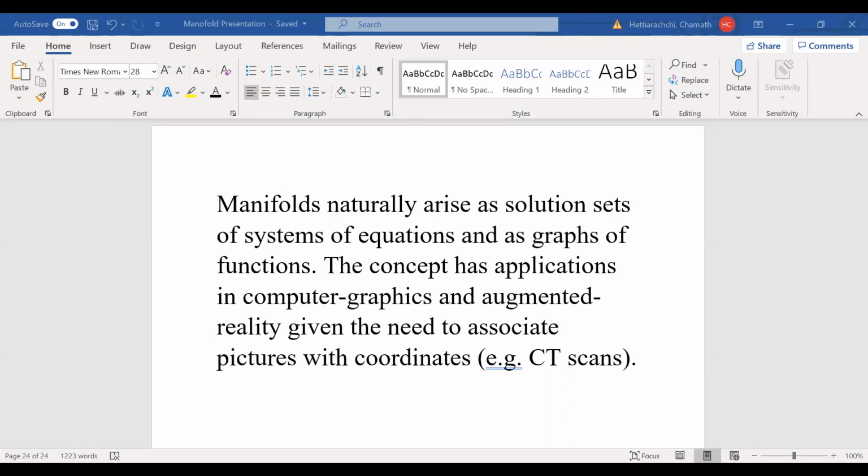For example, I found this research paper online. According to this research paper, manifolds arise as solutions of the following system of differential equations. I don't know whether you can see it from there, let me make it bigger.